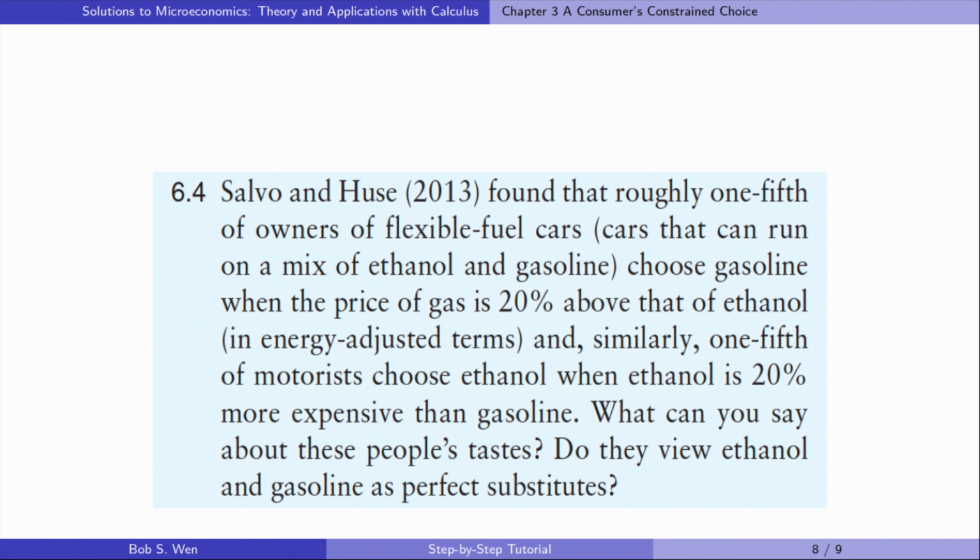My answer is yes and no. The answer is no because if gasoline and ethanol are perfect substitutes, consumers will spend their entire income on the cheaper one. But that is not the case. So gasoline and ethanol are imperfect substitutes. The consumers' indifference curves are convex to the origin. Consumers buy both the gas and the ethanol at the interior optimal bundle.